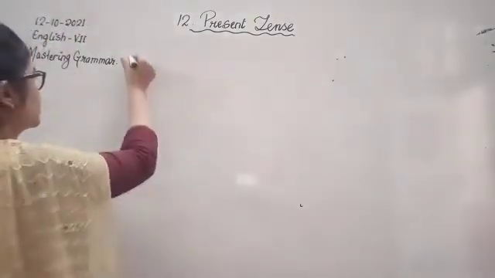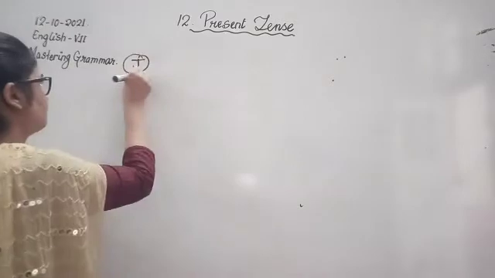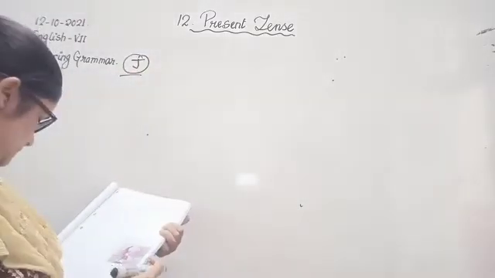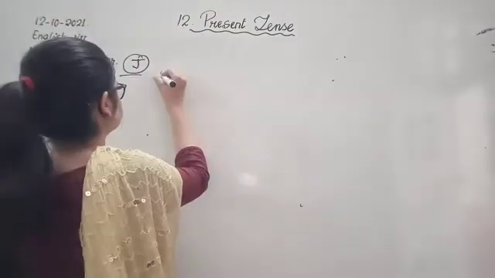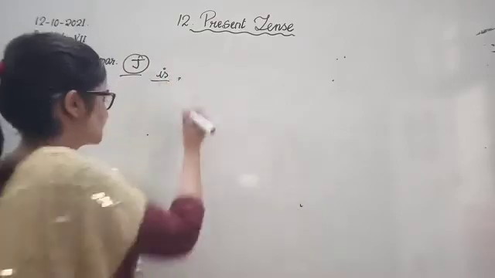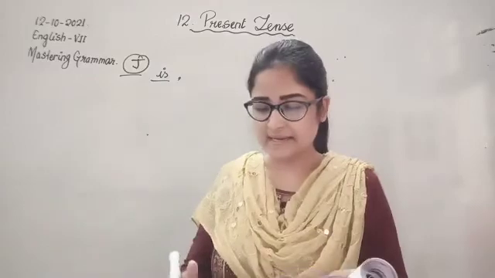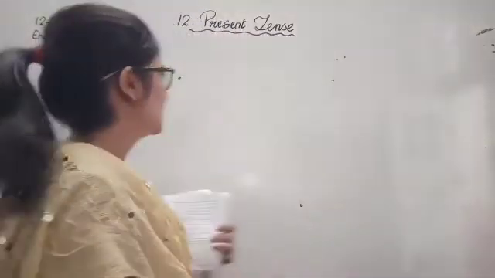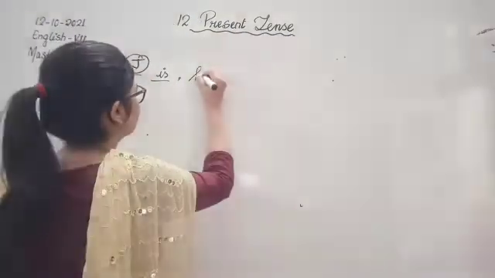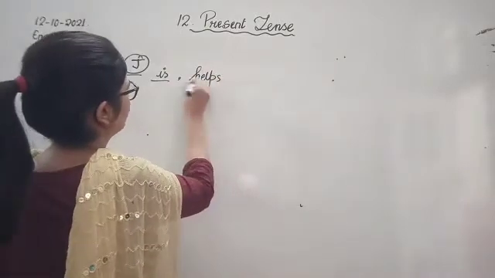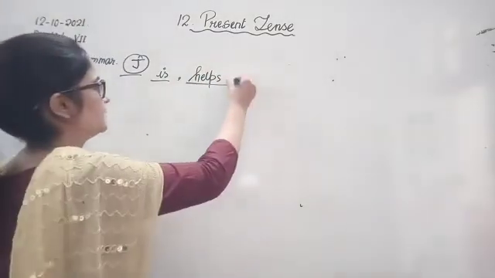Now we have exercise J. This is the story of a brave girl who always helps others, because we have to write the present form, we cannot write help.